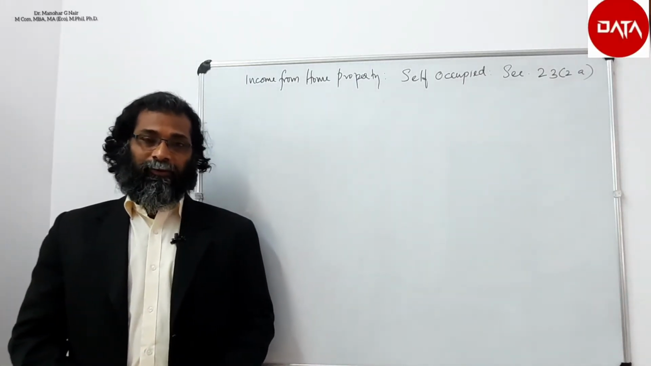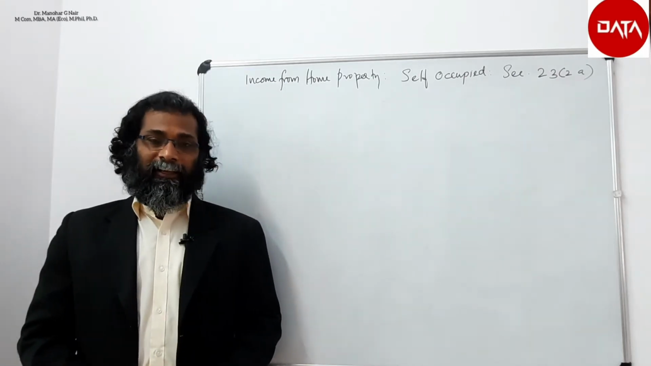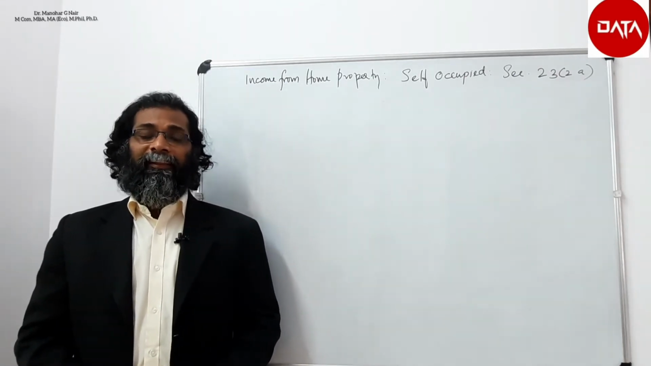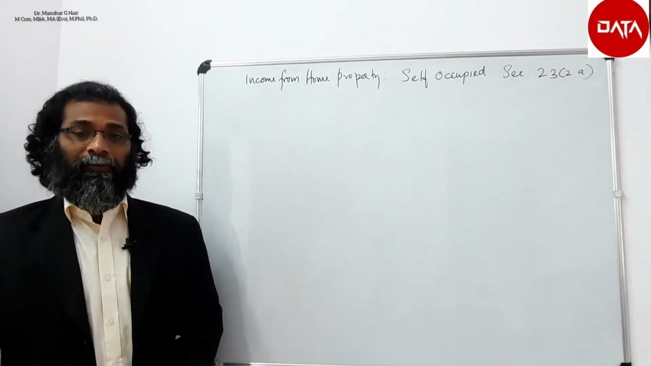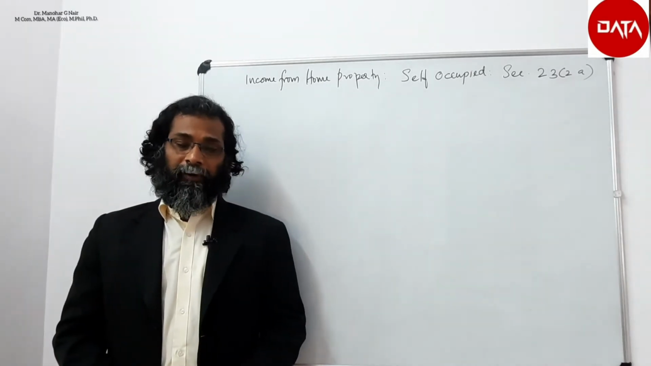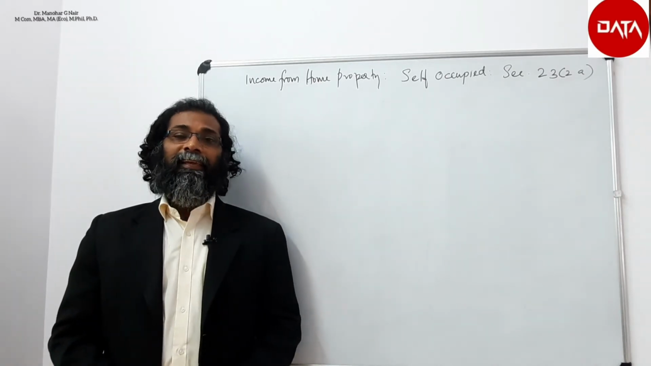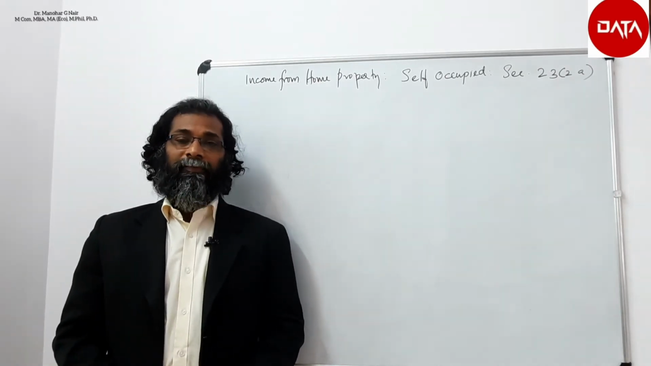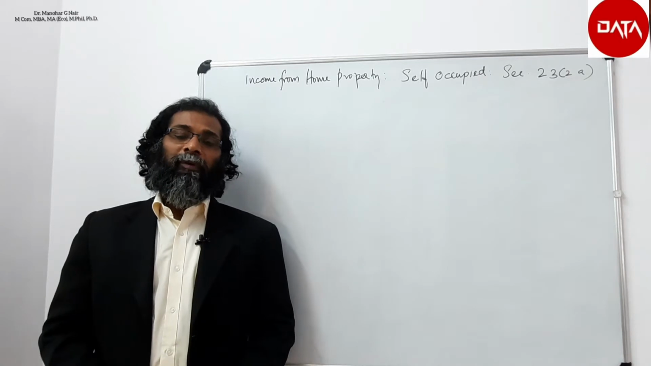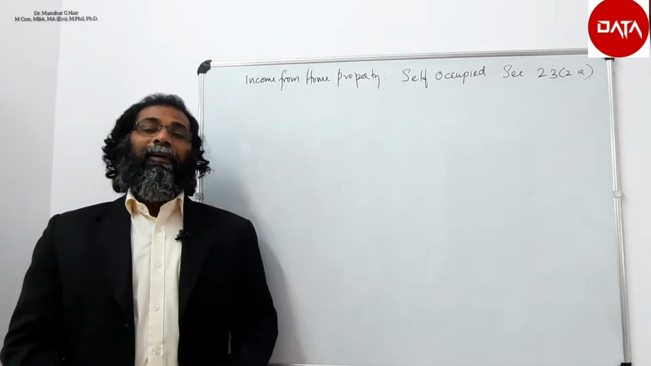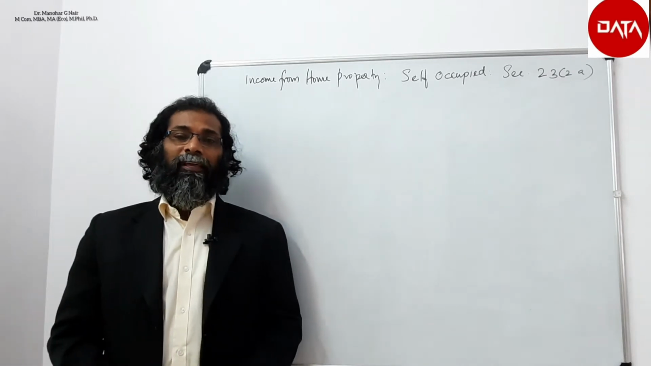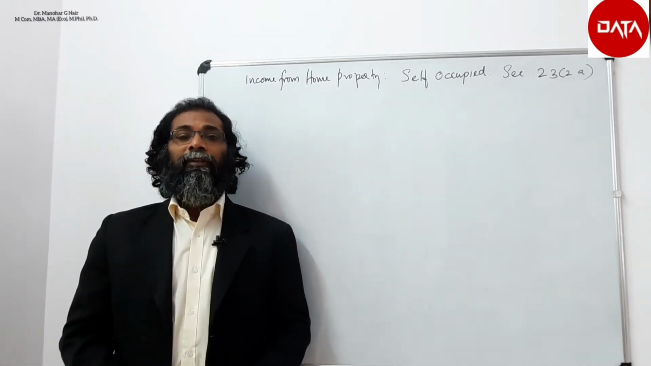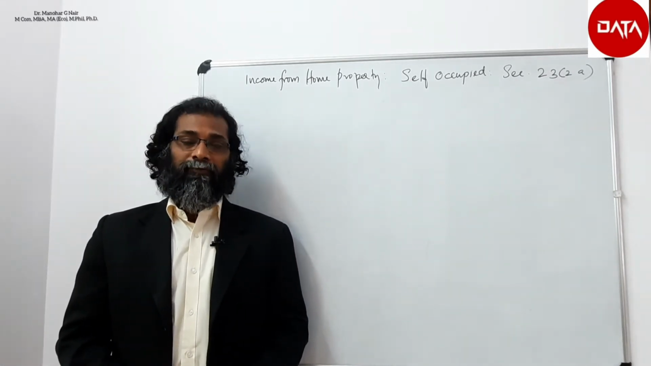Through this video, let us discuss another important topic in the house property income, that is the computation of income from self-occupied house property, Section 23(2)(a). Self-occupied property is nothing but if any property is occupied by the assessee for his residence or for the residence of the members of his family.